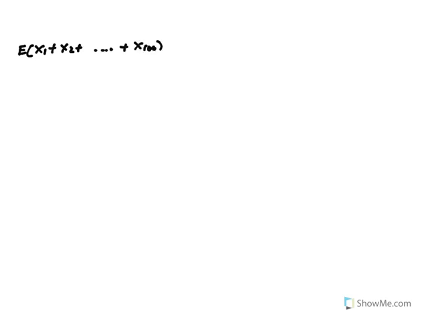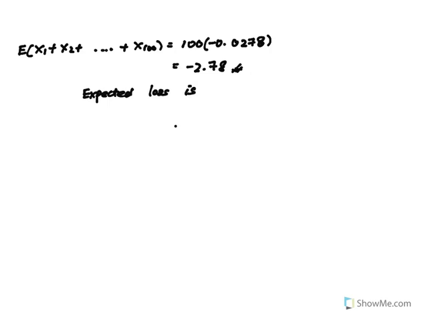We're playing the game 100 times, and this is the same as taking 100 multiplied by the original expectation of x, which would just be negative 2.78. So the expected loss would be $2.78, which is shown.